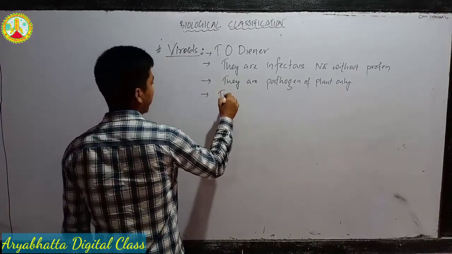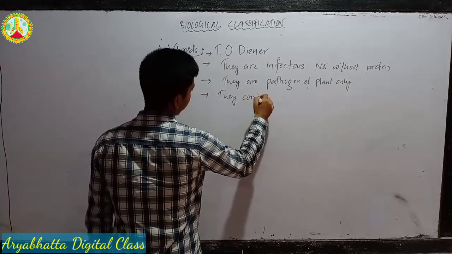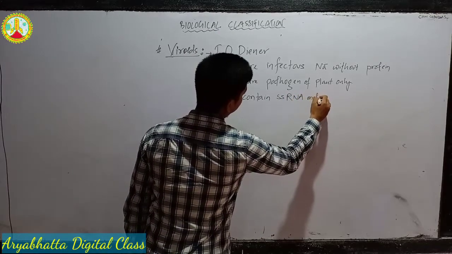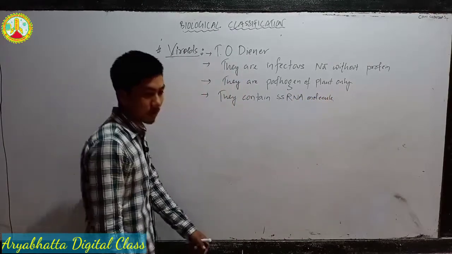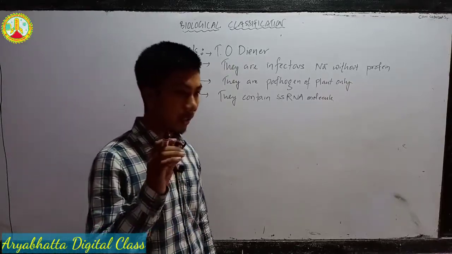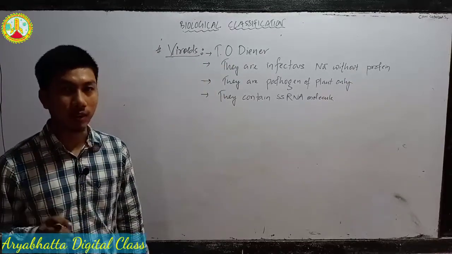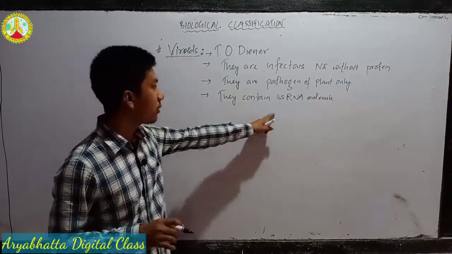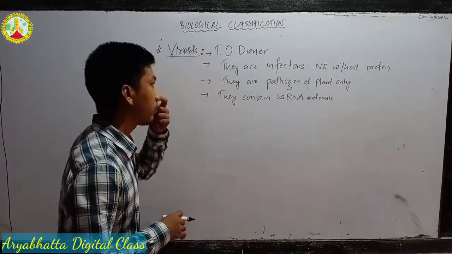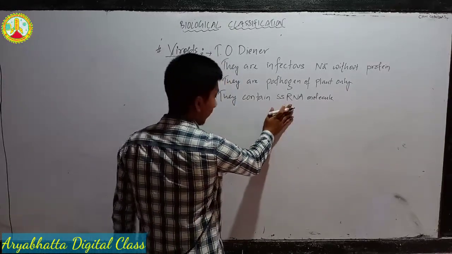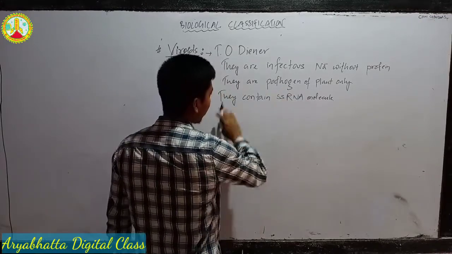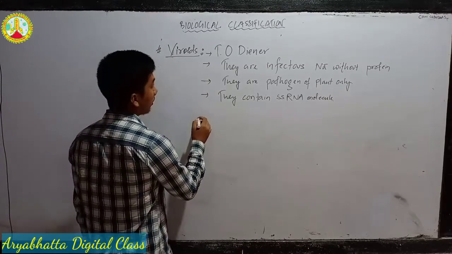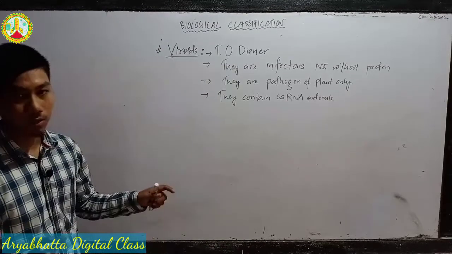They contain a single-stranded RNA molecule. So remember this, they do not contain DNA, they contain RNA, and RNA is always single-stranded only. It is the infective part. That means it is the nucleic acid only that is the infective part. They cause diseases. So that's all about viroids.